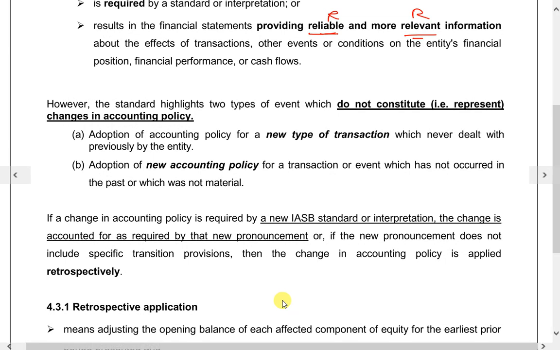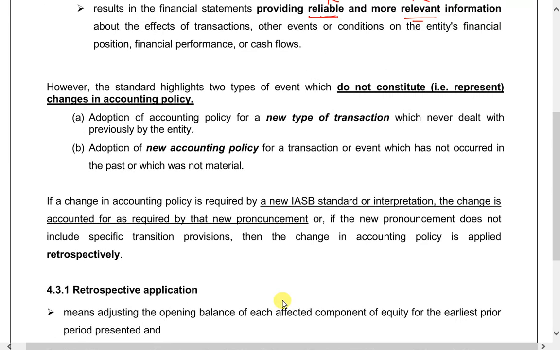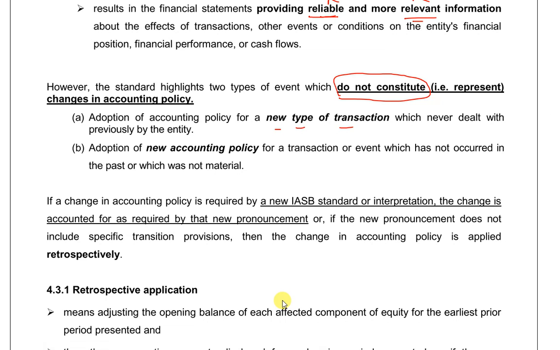And if change is allowed, then what should we do? Before that, we look at these two, which do not constitute a change in accounting policy. First, adoption of an accounting policy for a new type of transaction. For example, all the while you have no PPE, but this year you buy an asset. So is this the first year you apply IAS 16?